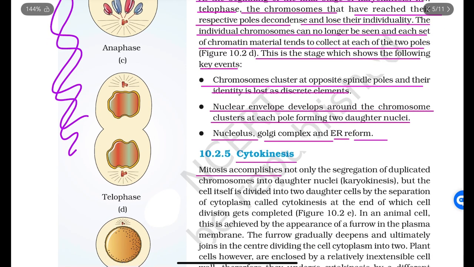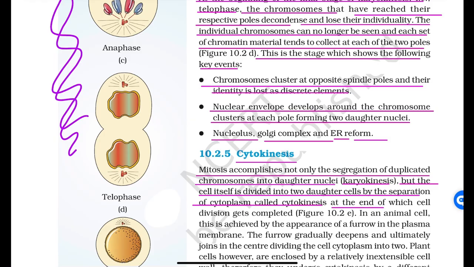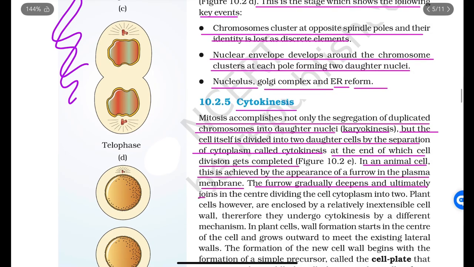Cytokinesis. Mitosis accomplishes not only the segregation of duplicated chromosomes into daughter nuclei, karyokinesis, but the cell itself is divided into two daughter cells by the separation of cytoplasm, called cytokinesis, at the end of which cell division gets completed. In an animal cell, this is achieved by the appearance of a furrow in the plasma membrane. The furrow gradually deepens and ultimately joins in the center, dividing the cell cytoplasm into two.